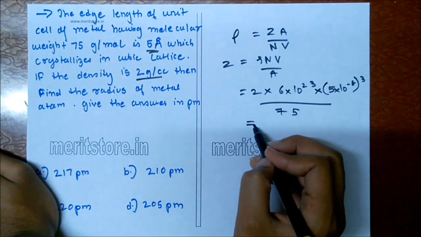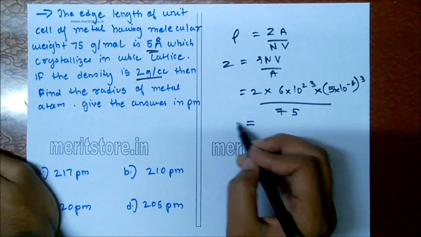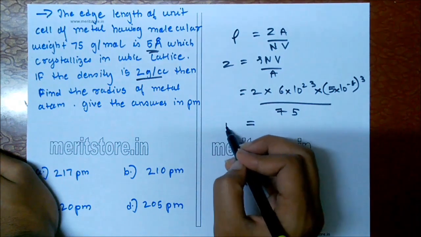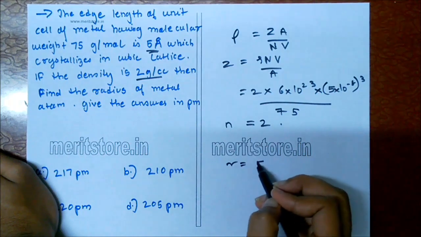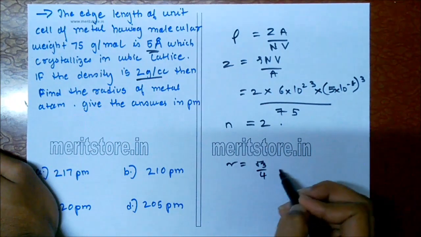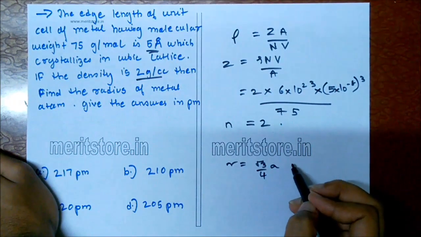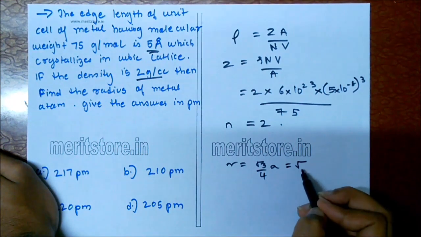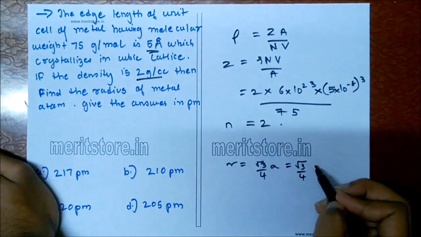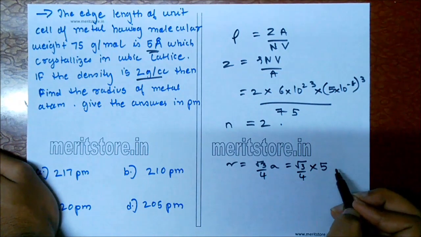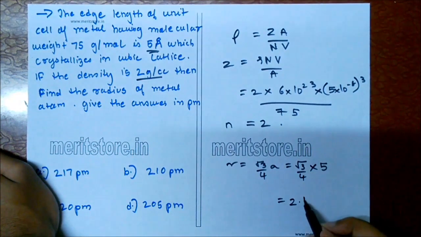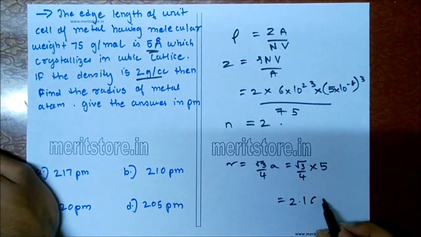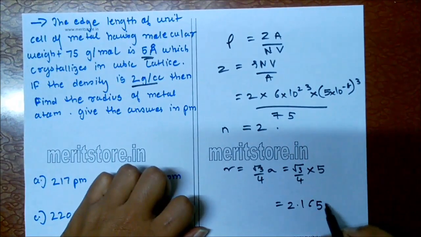On solving this, we get n is equal to 2, r is equal to root 3 upon 4 a. So, root 3 upon 4 into 5, as a is the edge length. So, it is equal to 2.165 angstrom.